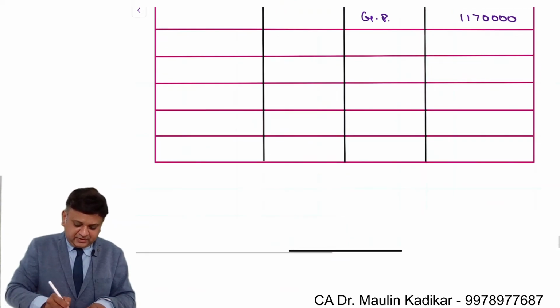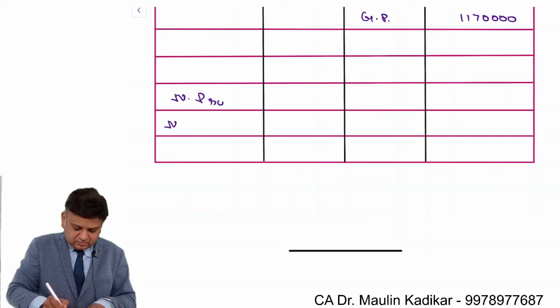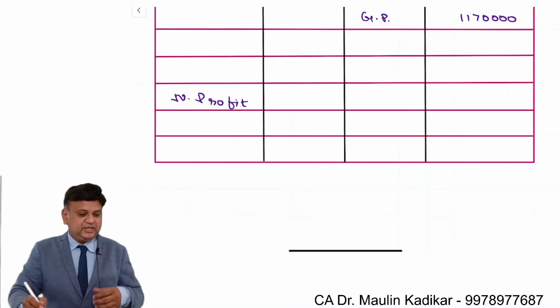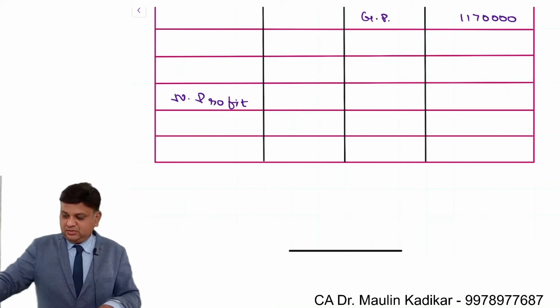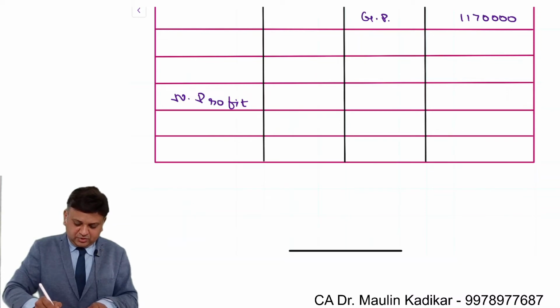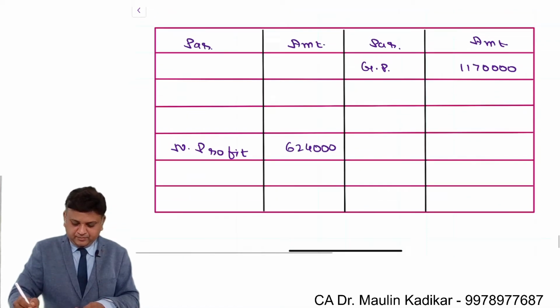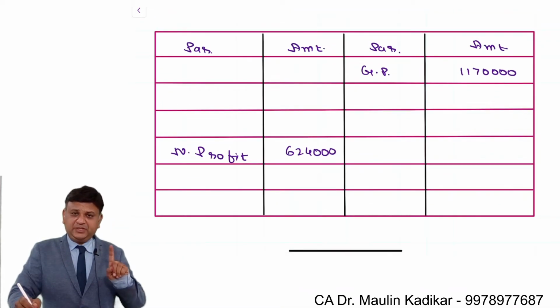Then we have the net profit information. You can see that the net profit ratio is 8%. So 78 lakhs into 8%, 6,24,000. We do not have information for depreciation. We do not have the information of interest or any such information.